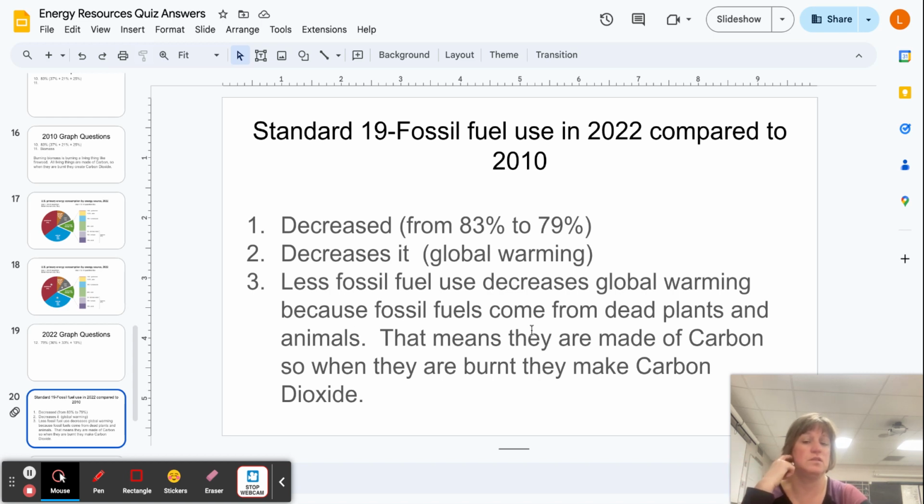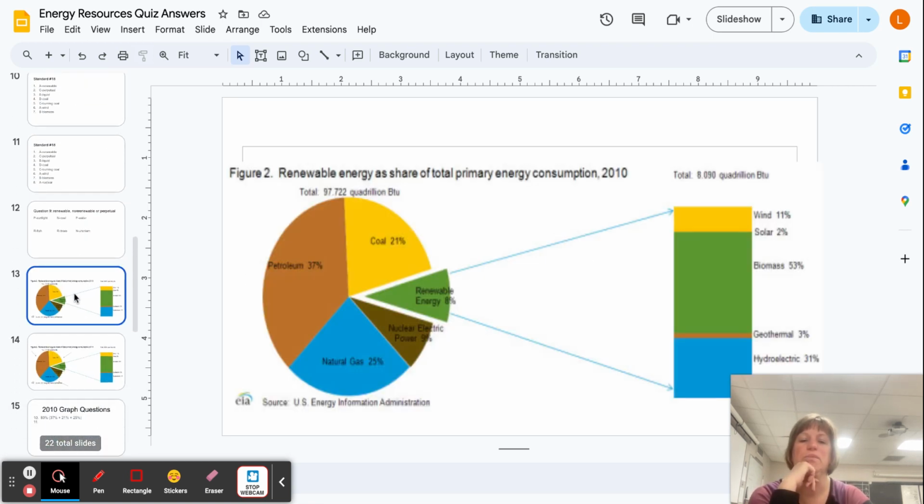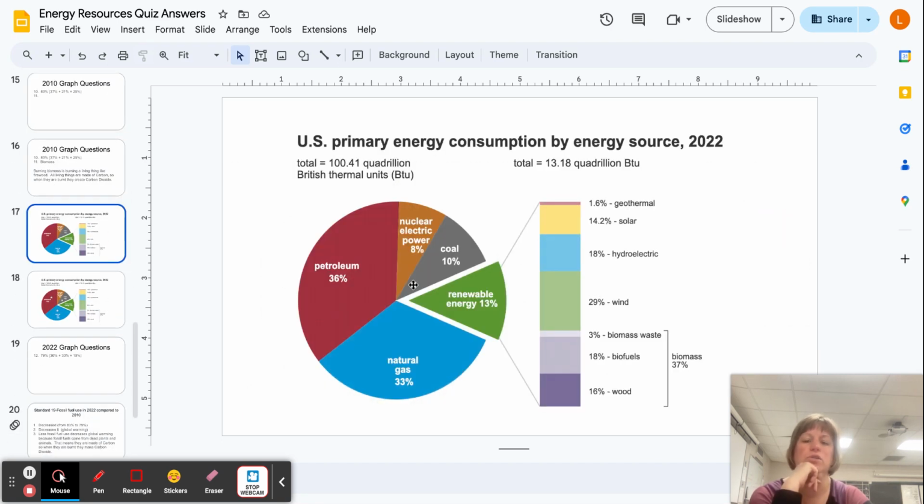You don't have to get this wordy, but I am looking for a certain gas. When we burn a fossil fuel, it puts CO2 in the air, carbon dioxide. So less CO2 when you burn less fossil fuels. Okay, now let's look at the piece of the puzzle, or the pie, I should say, for nuclear. So back in 2010, nuclear power was 9%, but now, or closer to now, nuclear power is 8%.